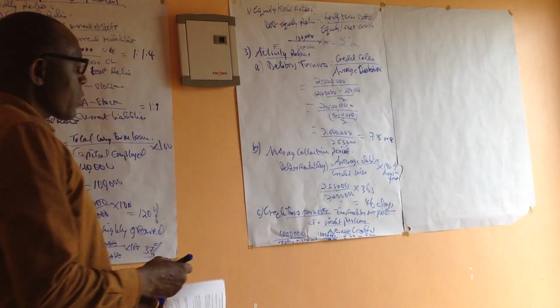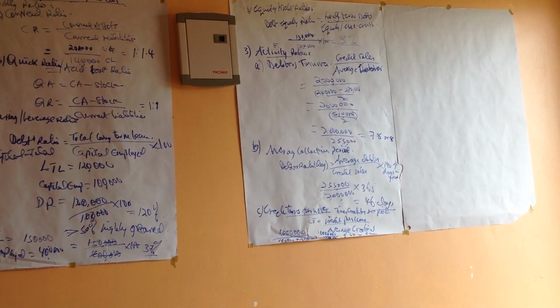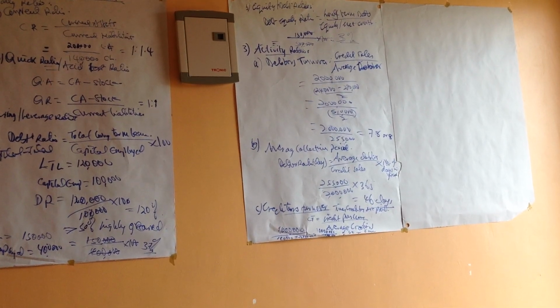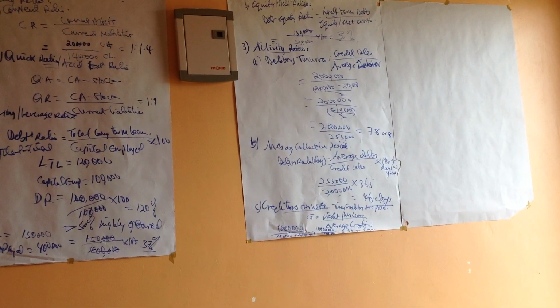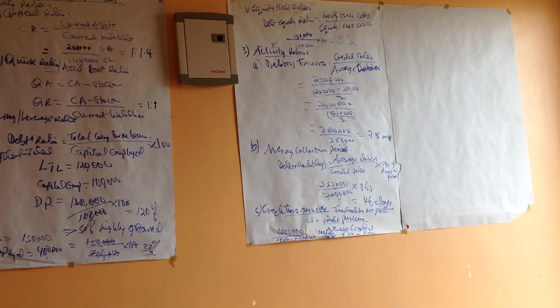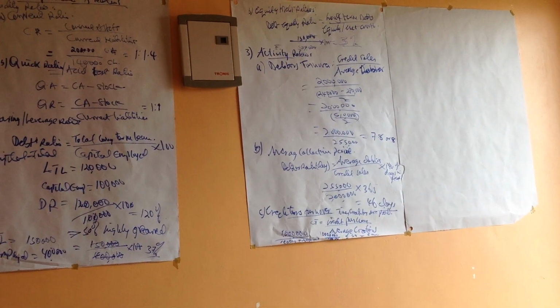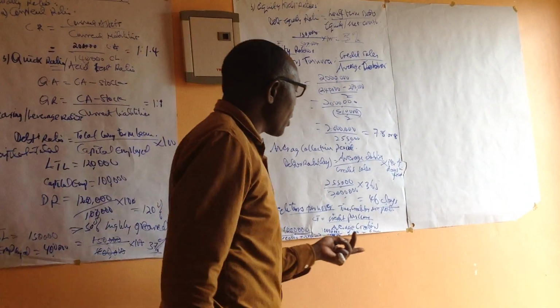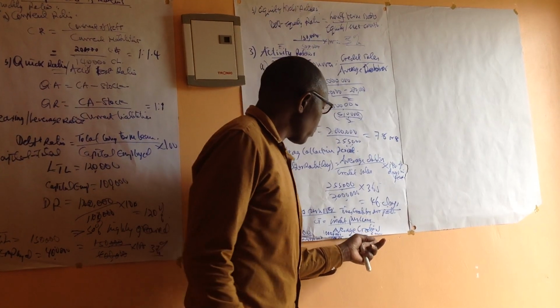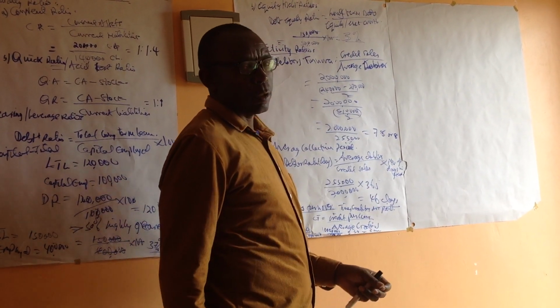That will be now 6 times there. So that's what we have there for the creditors turnover. Creditors turnover: the number of times creditors are paid. So we pay them 6 times in a year. Then the debtors pay us 8 times in a year, but we pay 6 times in a year. It will not be favorable for us because we are paying more, or we are favorable because we are being paid more than we are paying out.